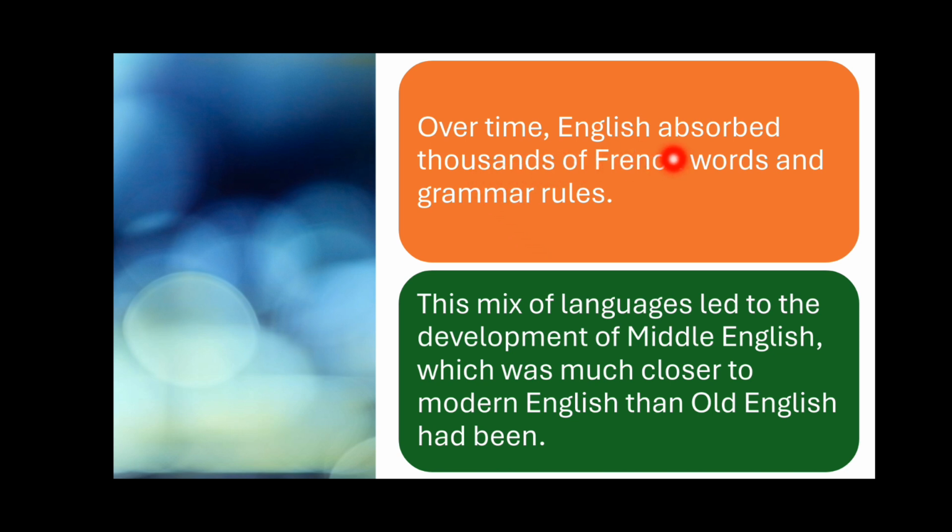Over time, English absorbed thousands of French words and grammar rules. This mix of languages led to the development of Middle English, which was much closer to modern English than Old English had been. So now Old English disappeared. Now we have Middle English. What is Middle English? That was the amalgamation of Old English and French words. So when thousands of French words were absorbed into the Old English language, it shaped a new look of Middle English, which looked like modern English rather